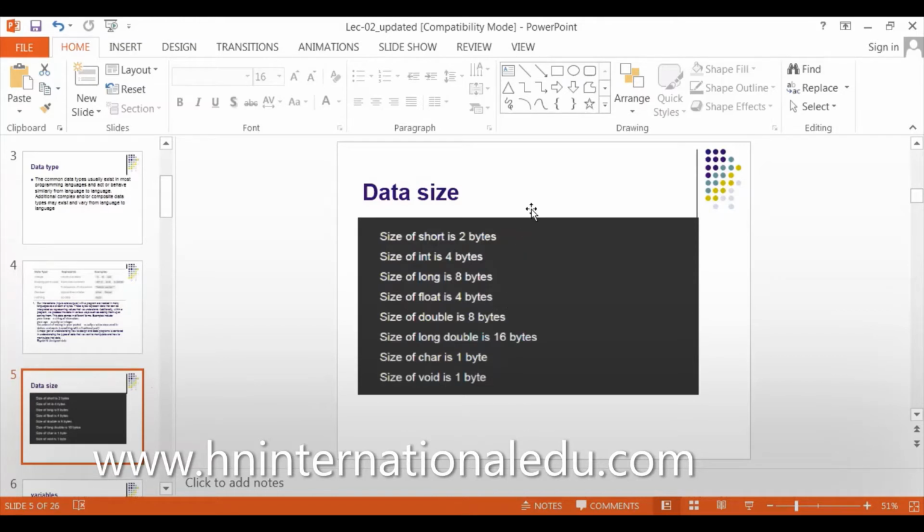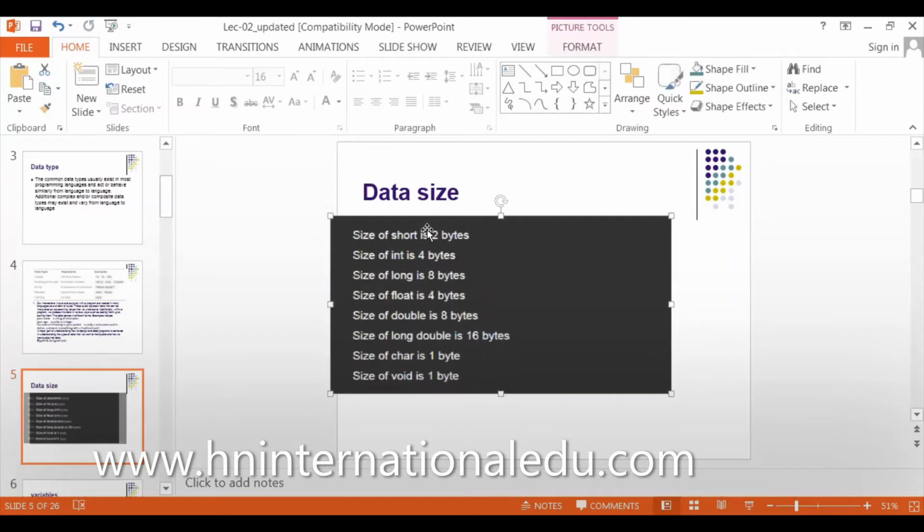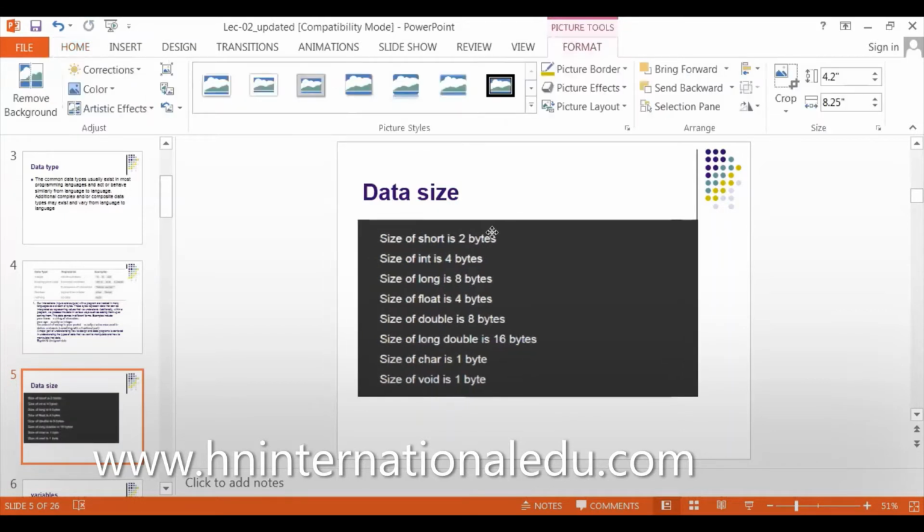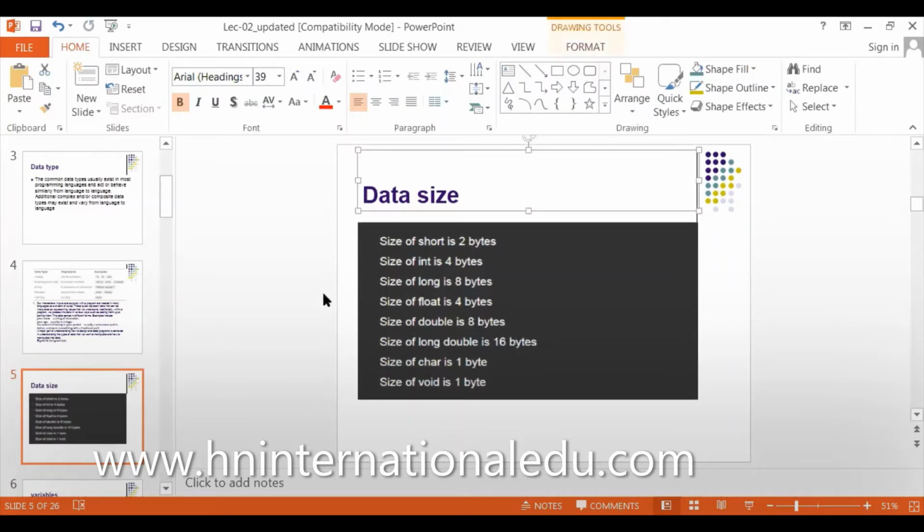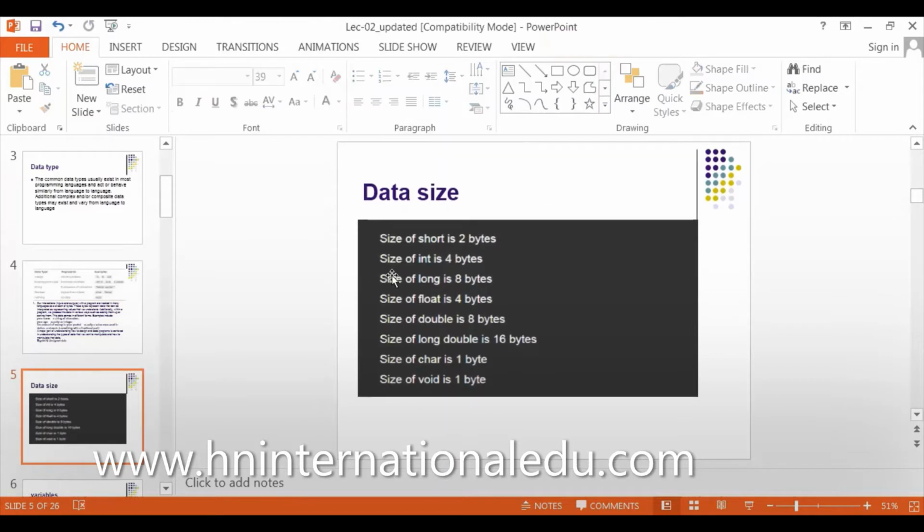I'm not understanding what this data size is. Like, for example, I have a variable x. I will add 2 plus 2 and my answer will be collected by the variable x. What the size of x will be depends upon how I represent x. For example, I said x is an integer.